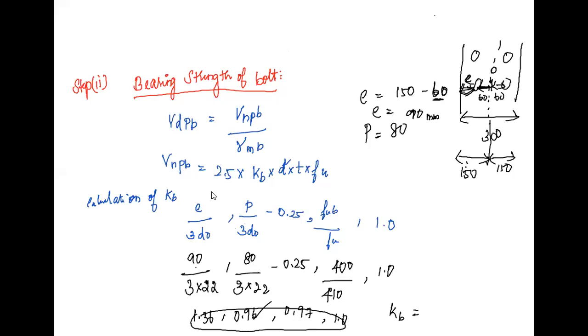What is the formula to calculate the resultant force? Resultant force F is given by root of F1 square plus F2 square plus 2 F1 F2 cos theta, where cos theta is equal to adjacent by hypotenuse.